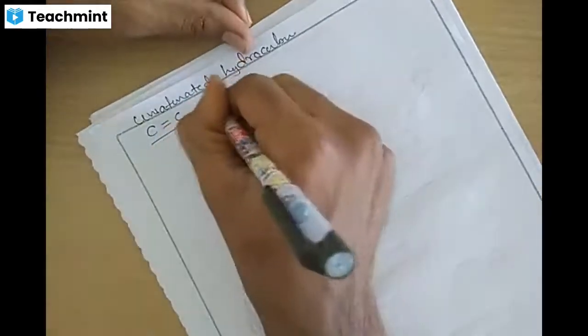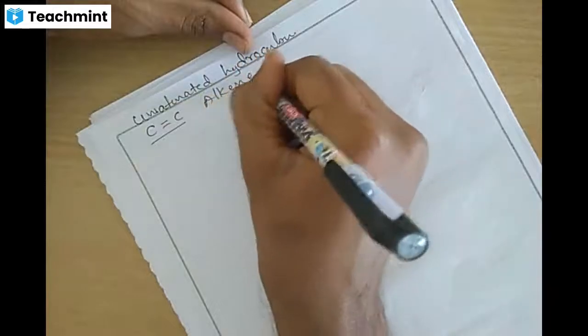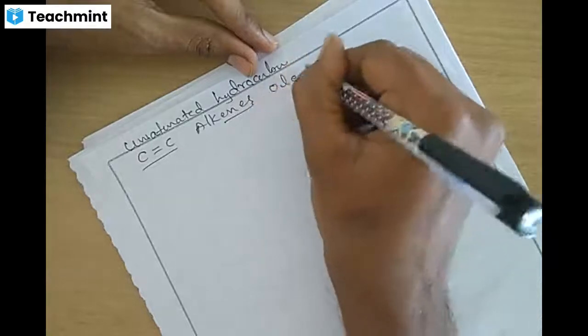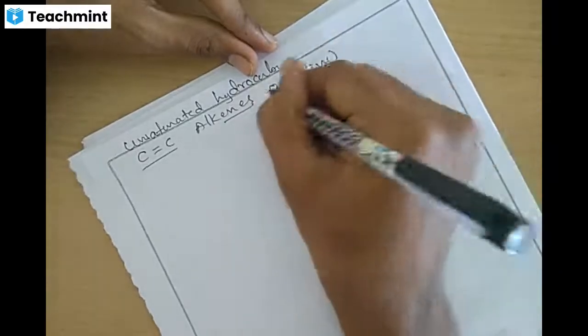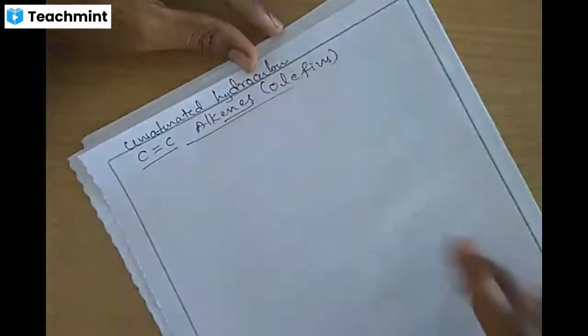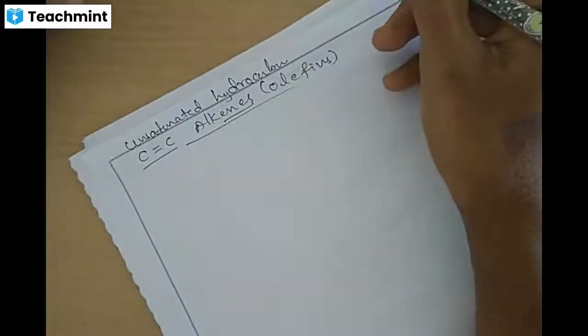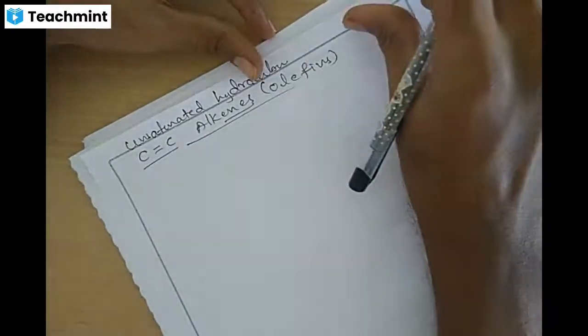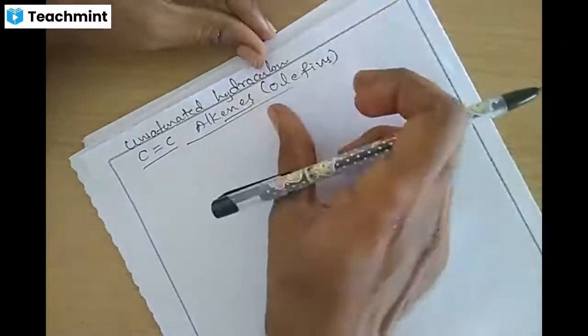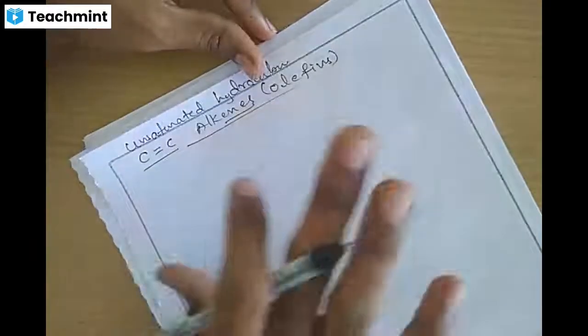Carbon-carbon double bonded compounds are called alkenes. Alkenes are also called olefins. Remember, alkanes are called paraffins and alkenes are called olefins. You need to remember this common name.